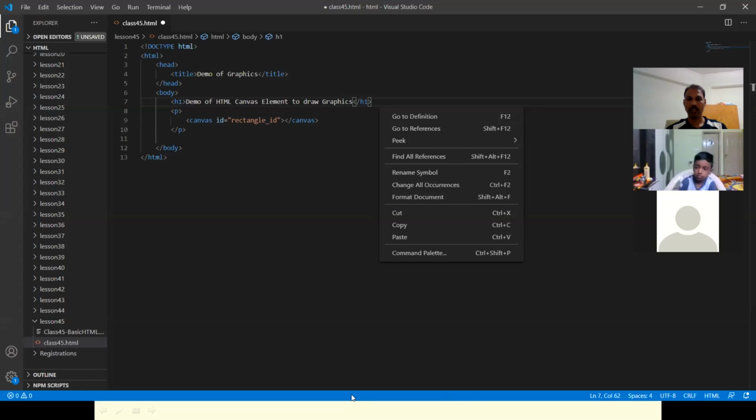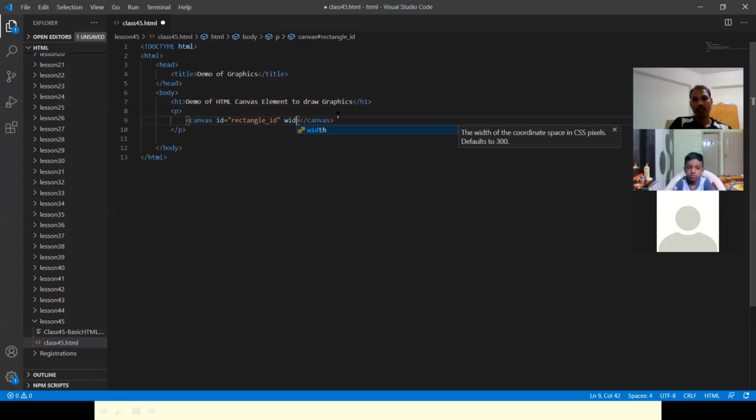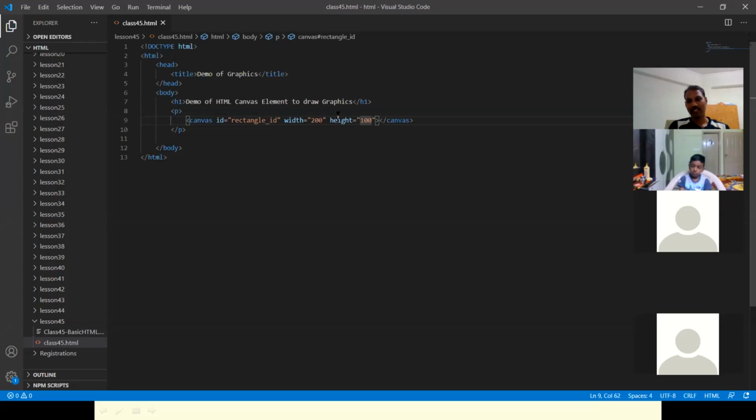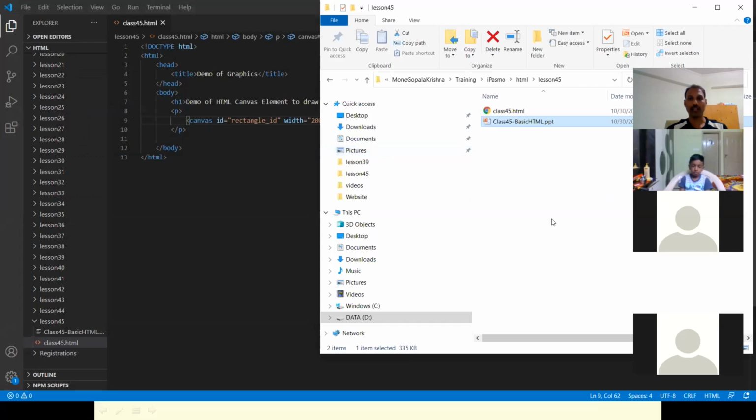Okay, and then I will clear all drawings. So we got this canvas. We are giving an ID called rectangle ID, width equal to 200 and height 100, so it's 200 pixels wide and 100 pixels high. Now let's run this program.